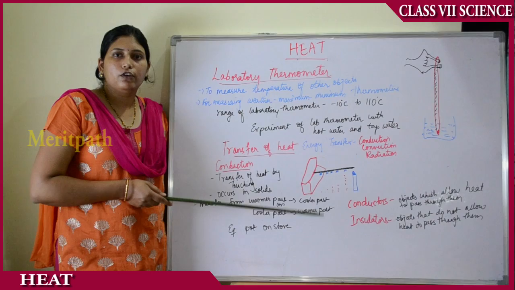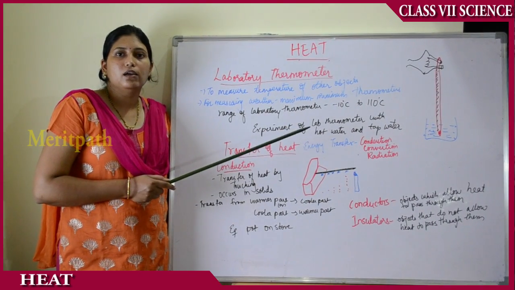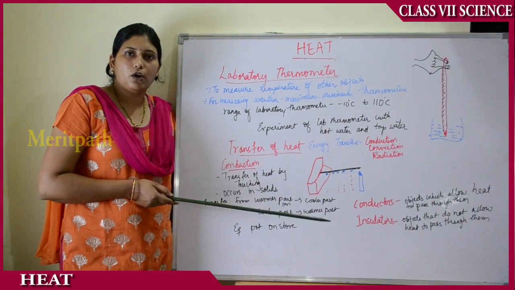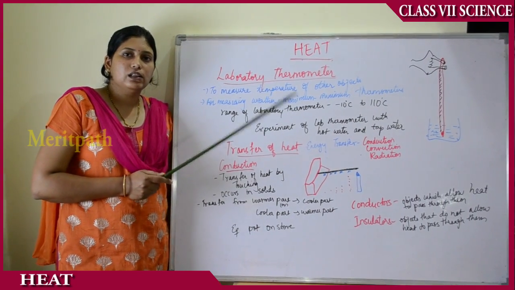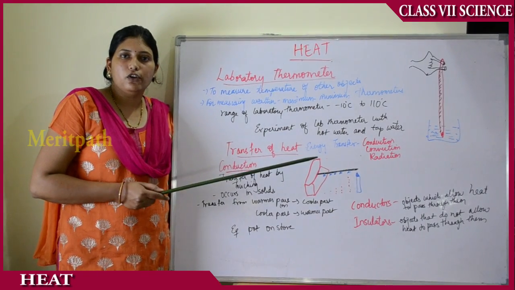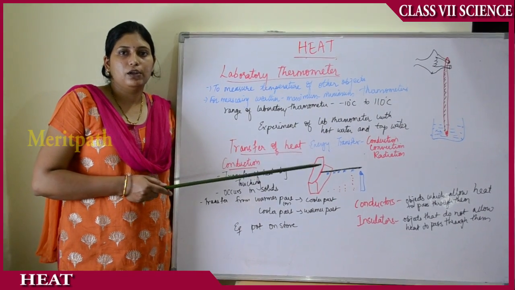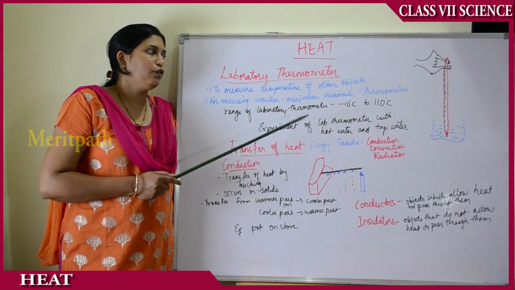This will also break if it falls on the ground. And note the temperatures only when the mercury is steady, because the mercury is flowable from top to bottom. So you have to wait until the mercury is steady. Whereas in a clinical thermometer, the mercury is not flowable. There is a kink-like structure in the thermometer to stop the flow of mercury at one level. So that is the difference here.